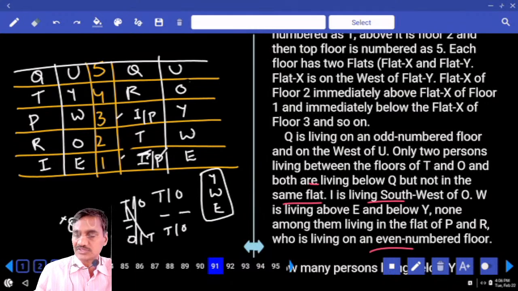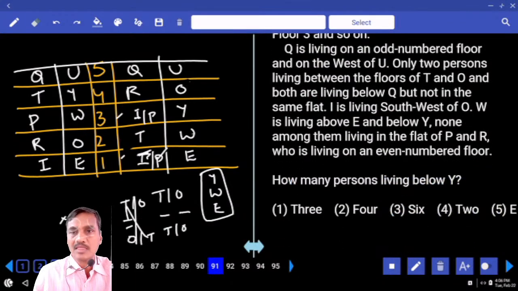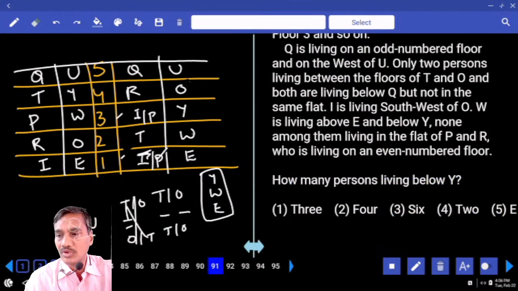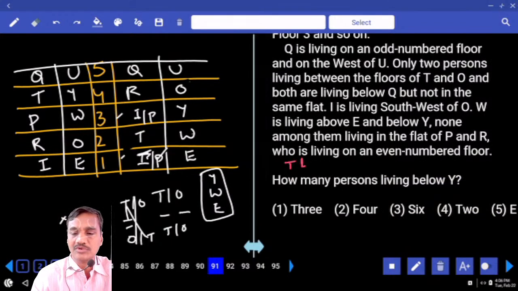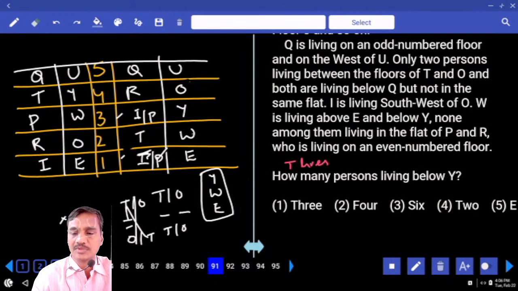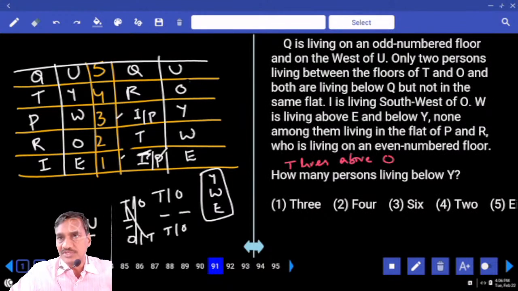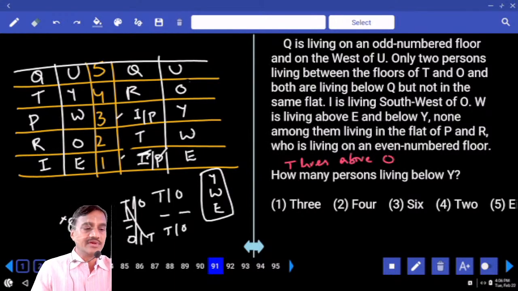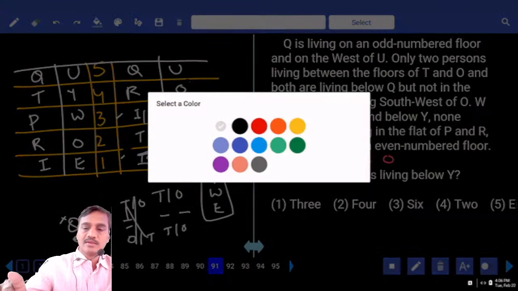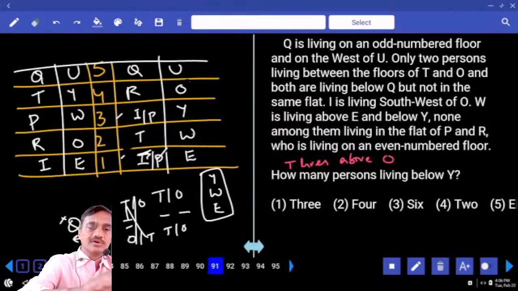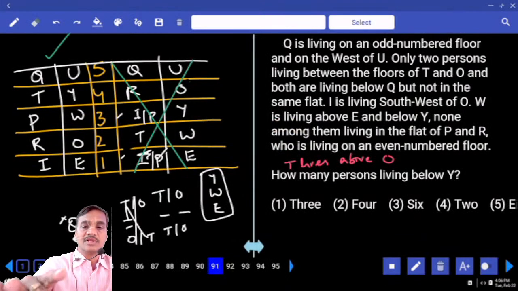And out of which let us add a small piece of information here. Only 2 persons live between the floors of T and O. T lives above O. This information now, T lives above O. If this information is not given, there are 3 different possibilities. Now if T lives above O, then according to this case, this is valid and this would be invalid.